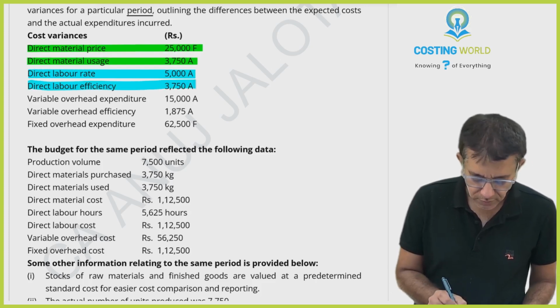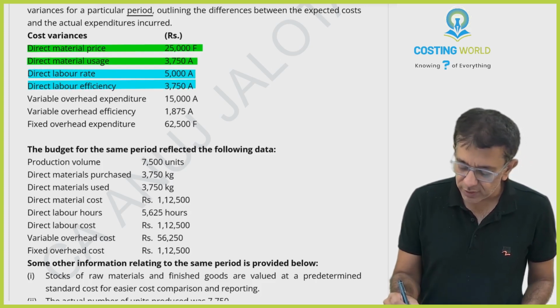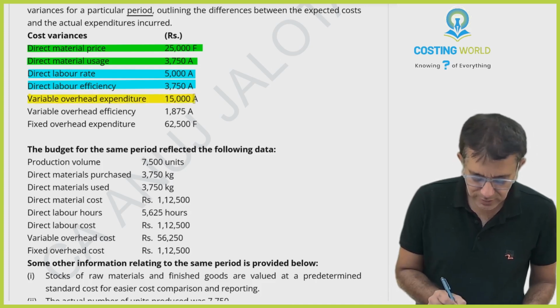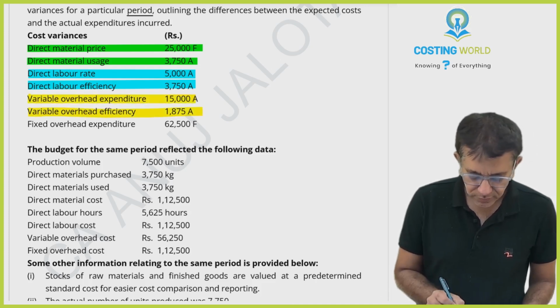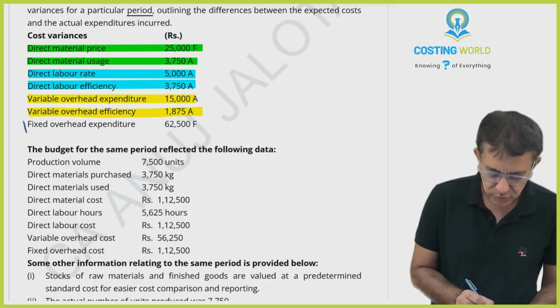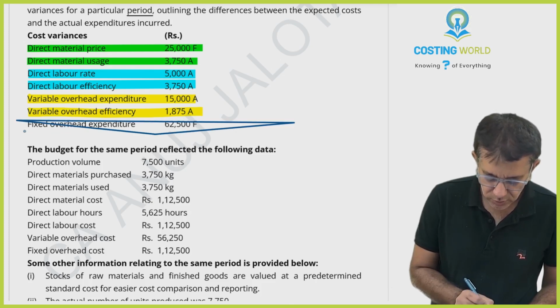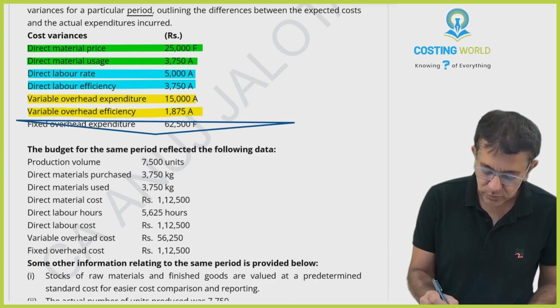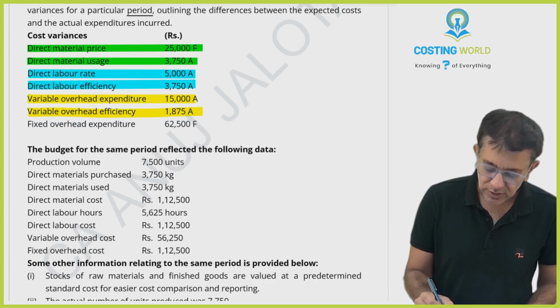Then for variable overheads, it is expenditure and efficiency. And for fixed overheads, it is only one single variance, that is fixed overheads expenditure variance. So only that much. So this is your last variance.